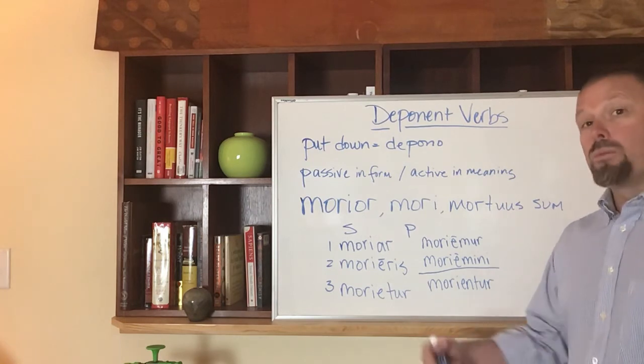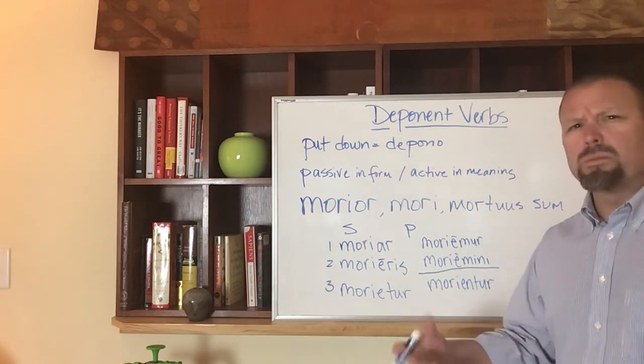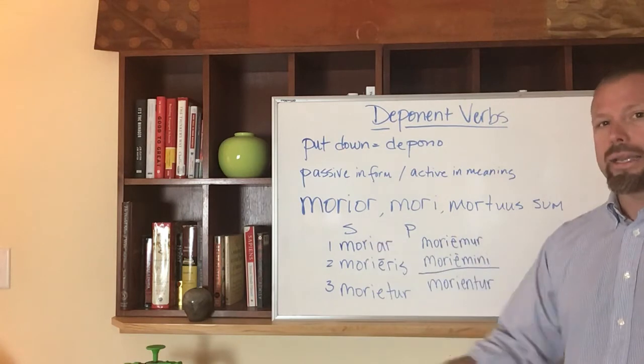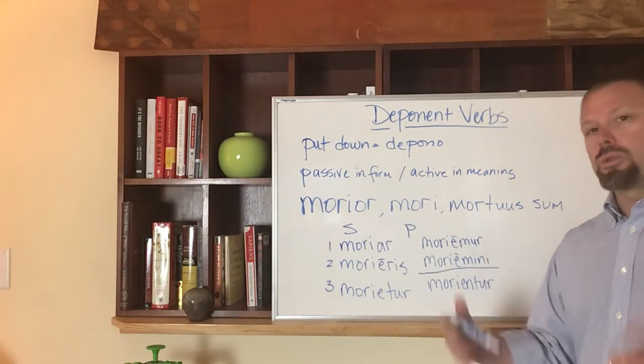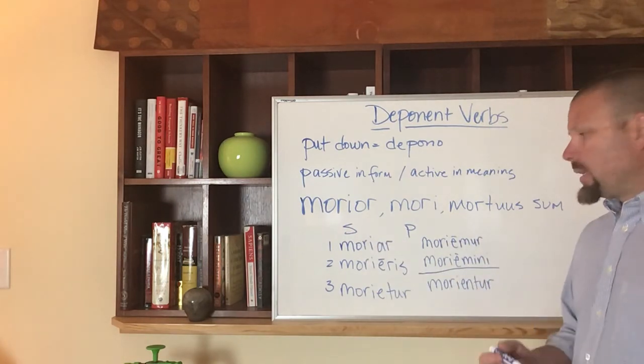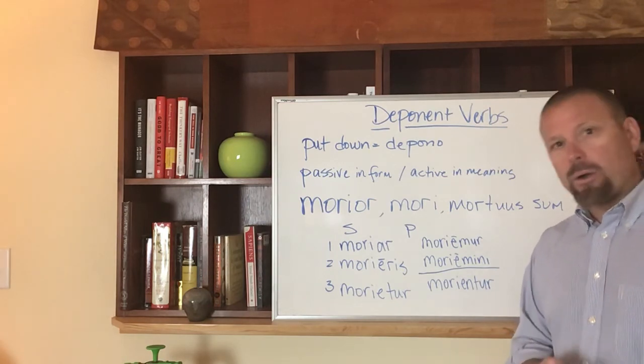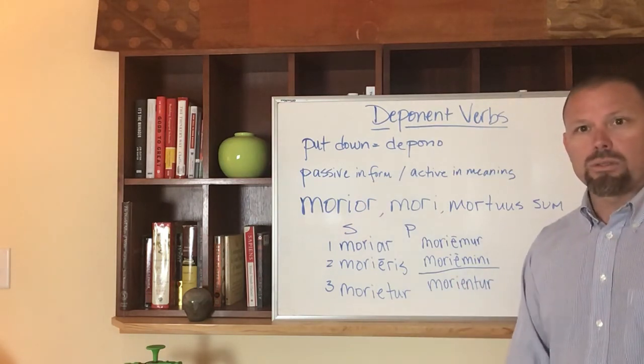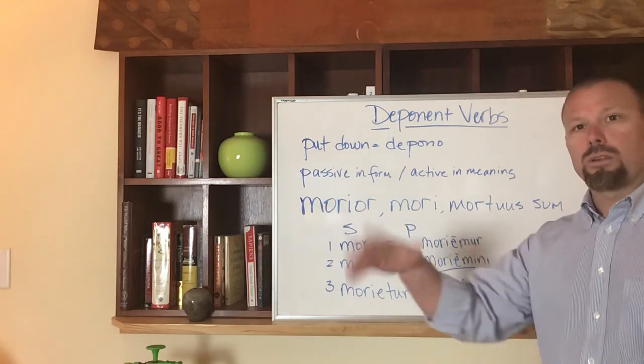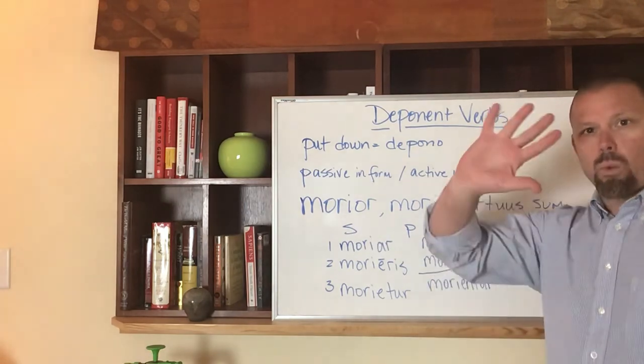moriemini, and I think it's cum or ubi or quando. When you die, when you will die, then you will get changed into the trees. So there's our deponent verb review. I hope that's a good consolidation and helps you to spot out those forms. I'll send a worksheet so you can practice with them. Valete!